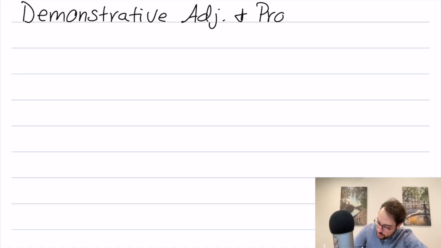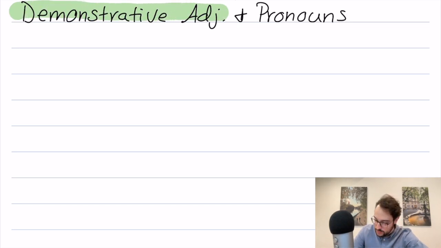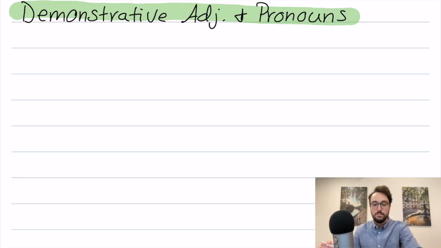Depending on how you use them, they can either be an adjective or a pronoun. All right. So this is just going to be pure memorization. Pure memorization. This is how we say this and these.